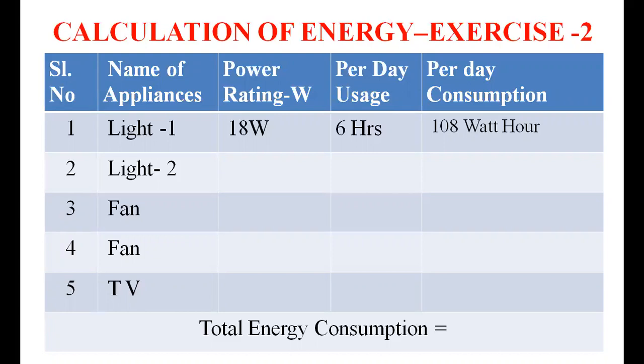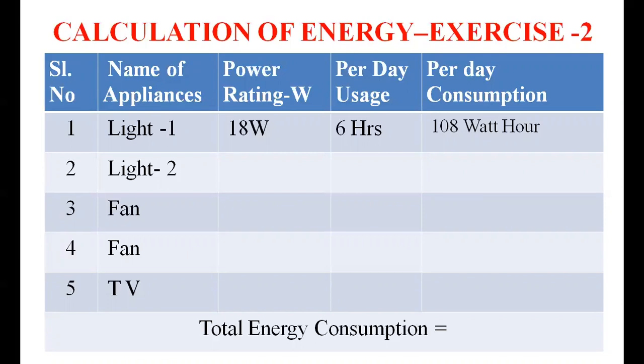So for example, if an LED light of 18 watt is used 6 hours per day, the total energy consumption of that LED light will be 108 watt hour. Similarly, a 60 watt fan used for 10 hours will have a total per day consumption of 600 watt hour.